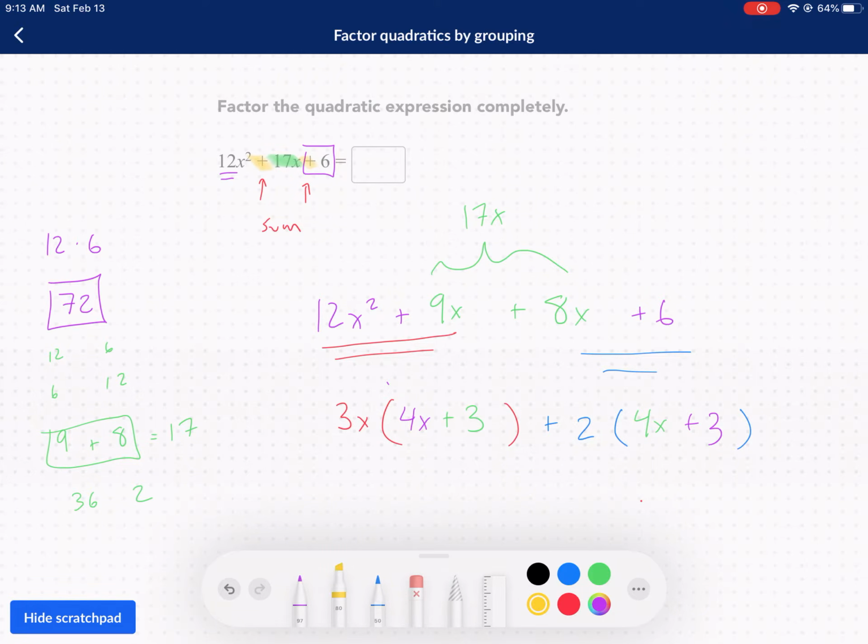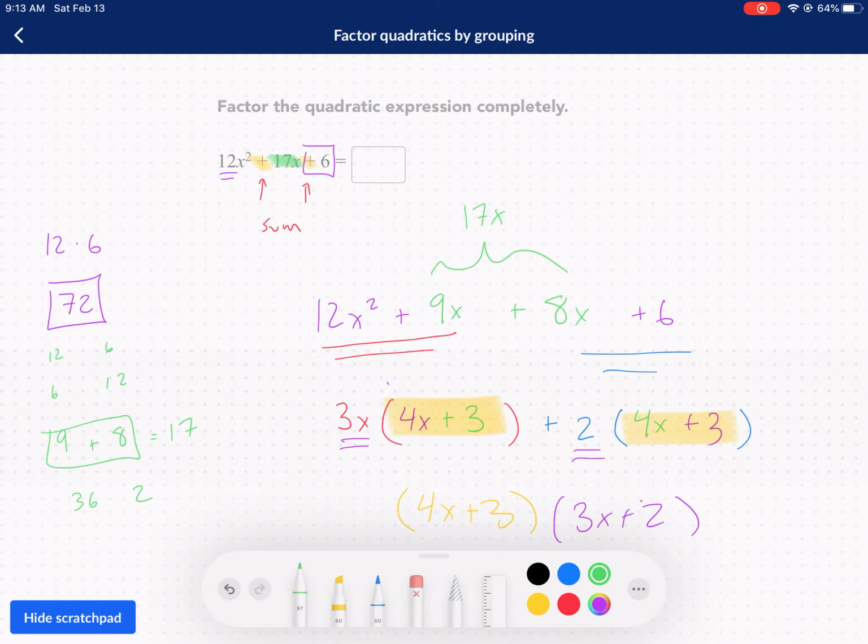This is your goal. Your goal is to get this 4x plus 3, or whatever. We want these two to match, and they do. 4x plus 3, 4x plus 3, they match. The next step is we're going to factor out this 4x plus 3. We're going to group that together. And then what are we going to be left with? We're going to be left with, let me change this to purple, 3x plus 2. That was that 3x and then that plus 2.